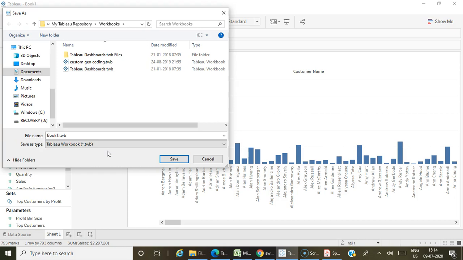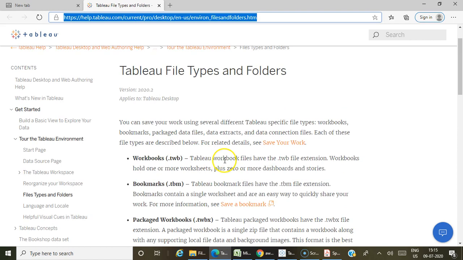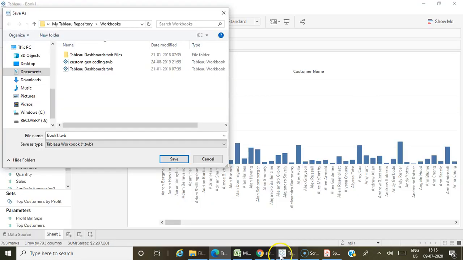It saves only the metadata information, that is the connection details and whatever visualizations we have created. Only the outer layouts are saved as part of the TWB, but the actual data information is not saved. That is, your actual data will not be part of this particular workbook when you save this as a .twb. It will contain only the metadata information like the sheets, how many sheets we have created, the dashboards or stories, but the actual data will be missing.